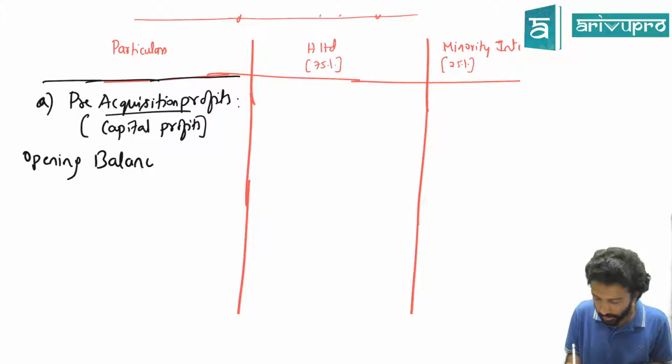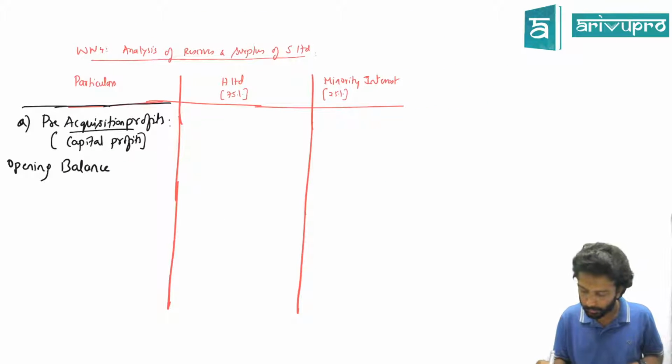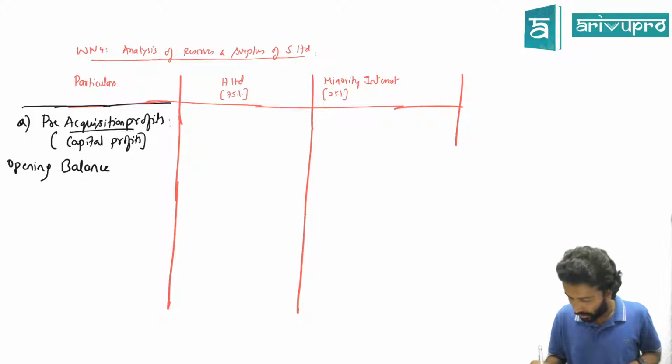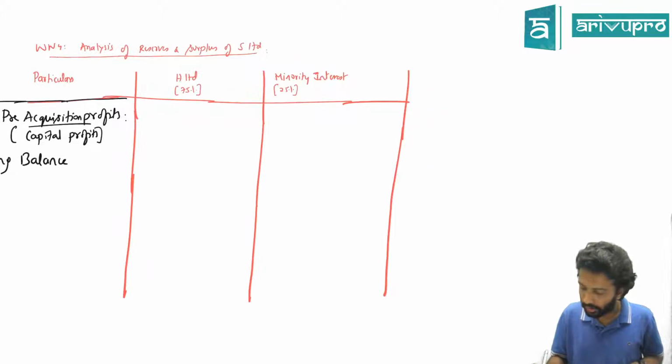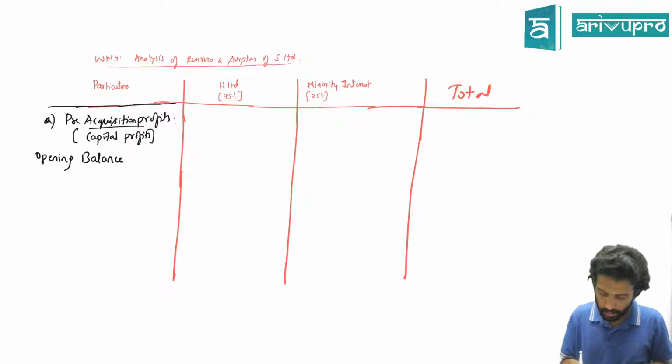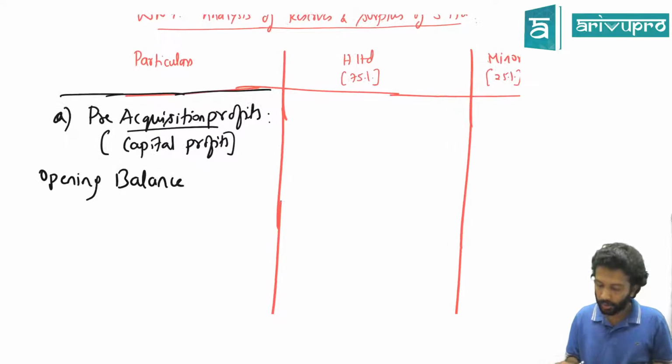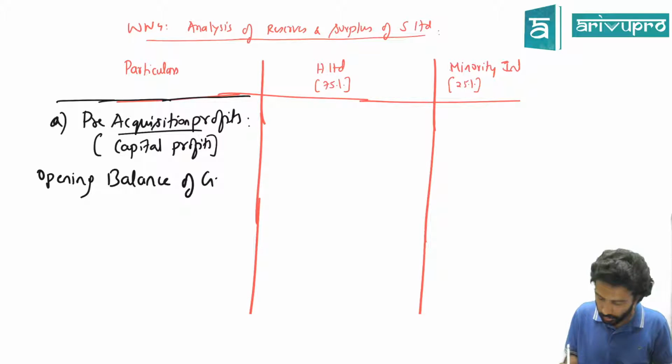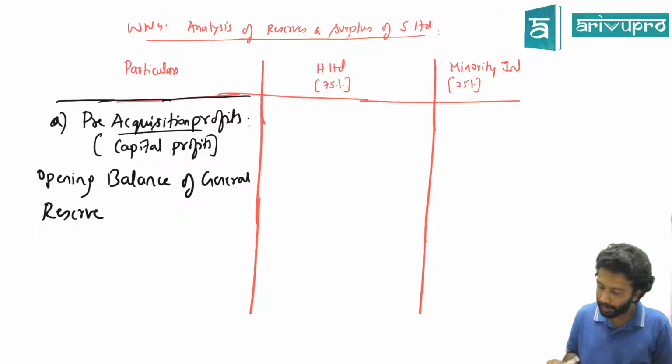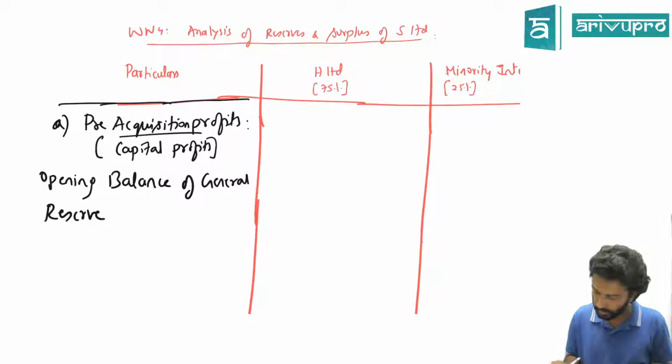Let's have 4 columns, better, so you'll be able to tie it out better: H Limited, minority interest and total. Coming back to this, under pre-acquisition profit, you'll write opening balance of general reserve. How much is the total opening balance of general reserve? 10,000. Correct?